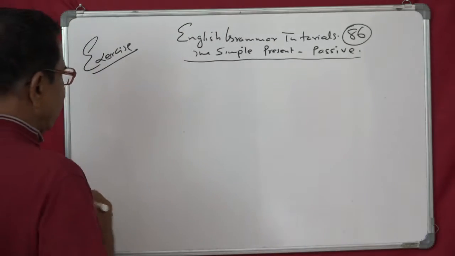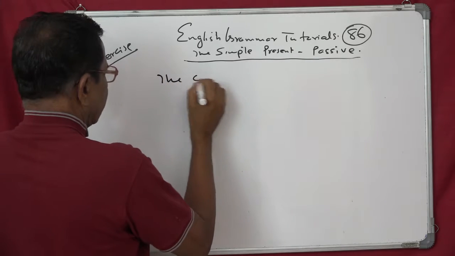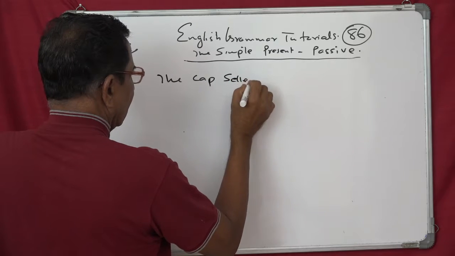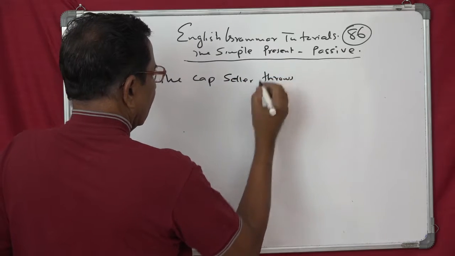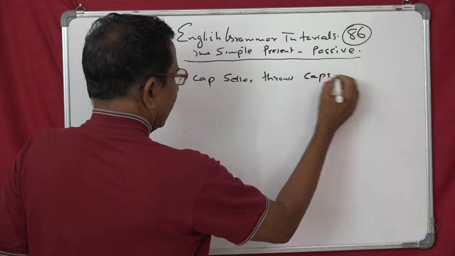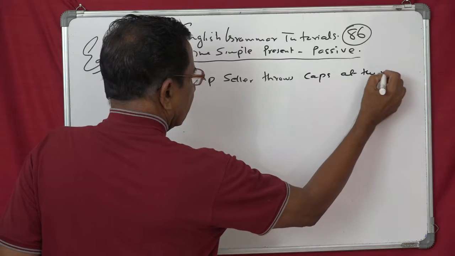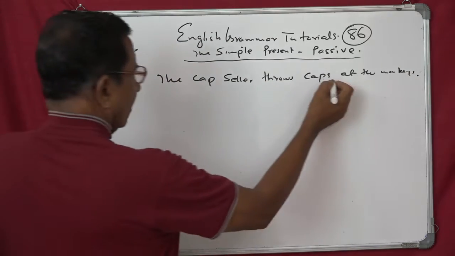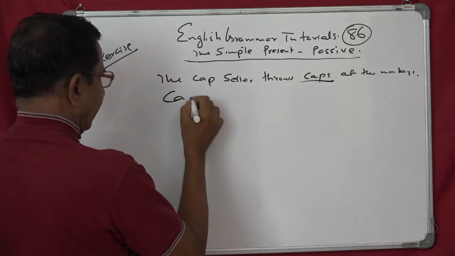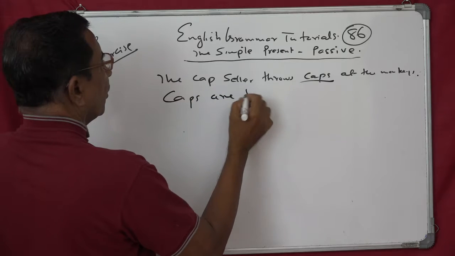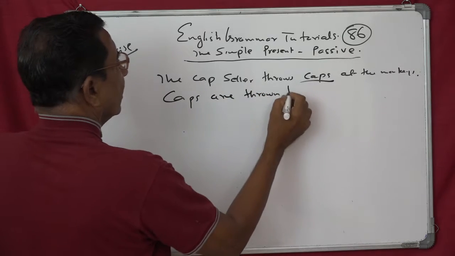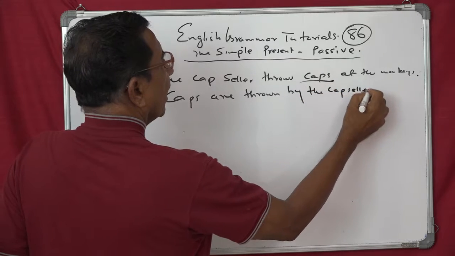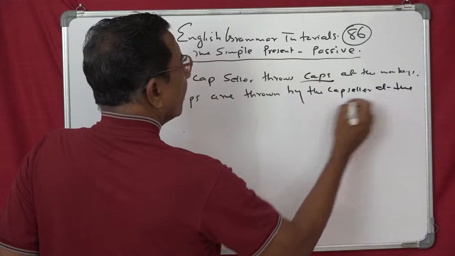The cap seller throws caps at the monkeys. So the caps are thrown by the cap seller at the monkeys.